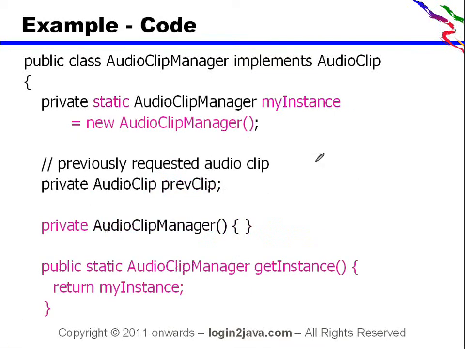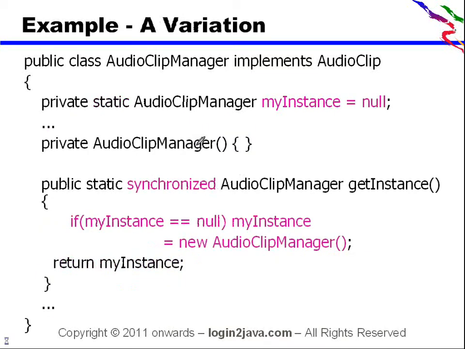In this example, the instance is created as soon as the class is loaded, so it is early initialization. Whereas in this variation of singleton, it is late initialization. When the class gets loaded, there will be no instance. When this particular method is used for the first time, it will create the instance.